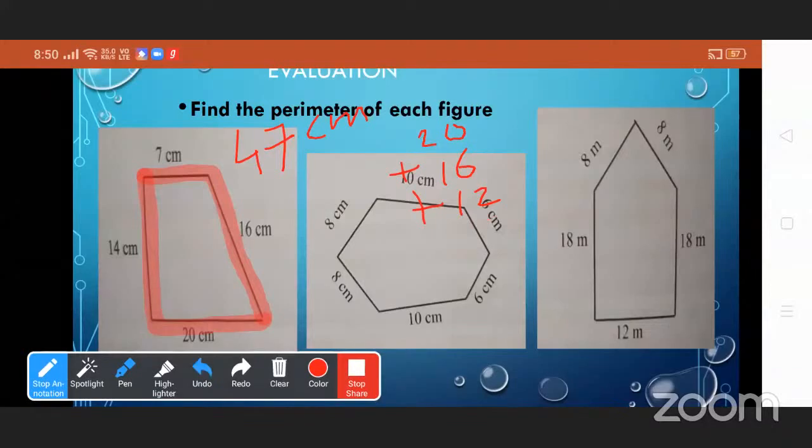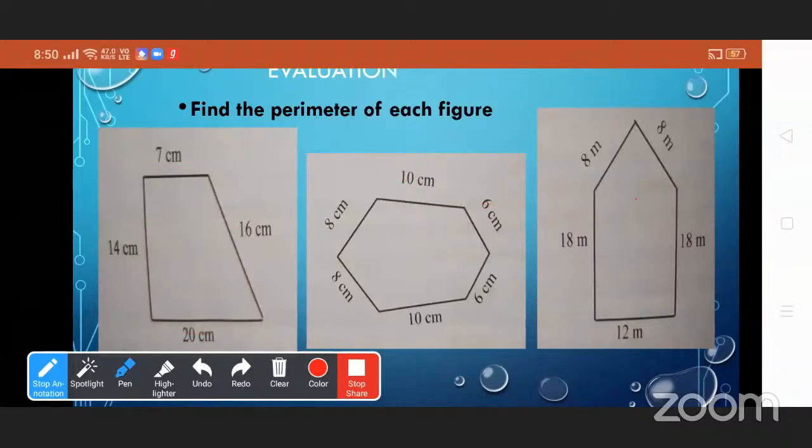Now let's find out the perimeter of this one. The sides are 8 centimeter, 8 centimeter, 18 centimeter, 18 centimeter, and 12 centimeter. Let's find the perimeter of this figure. 8 plus 8 is 16. 18 plus 18 is 36. Now we will check it.